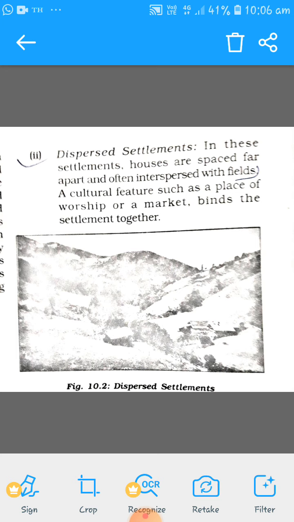This type of settlement is bound together by a common place like a market or a place of worship. The people from that settlement go to one common worship place and one common market. That is the way they are bound together. Otherwise, their houses are very sparse. You can see in the settlement picture some mountains in the background, which means this type of settlement is mostly found in hilly areas.